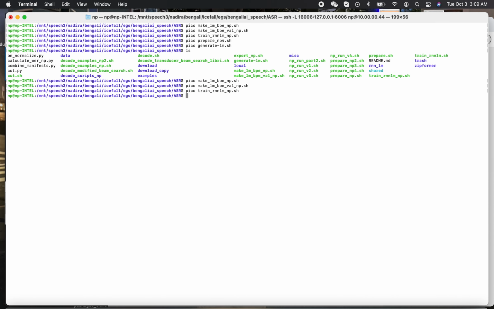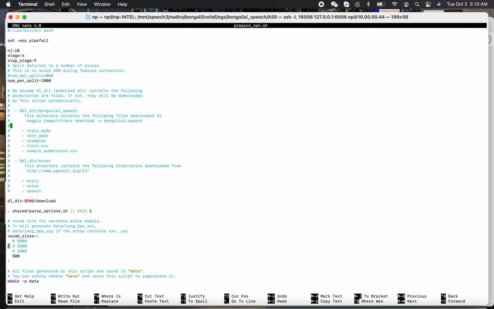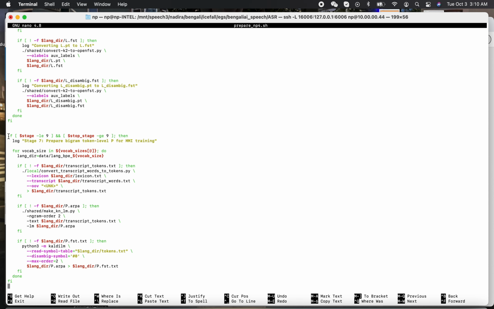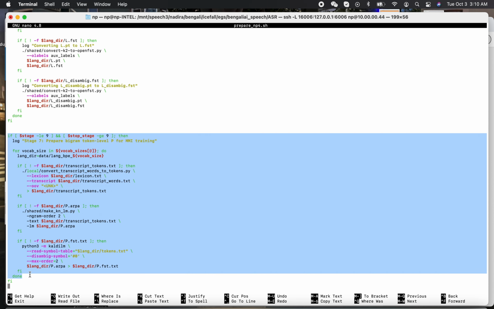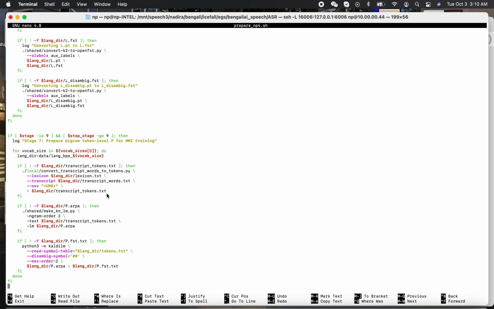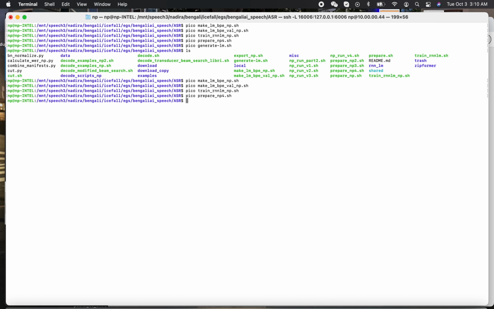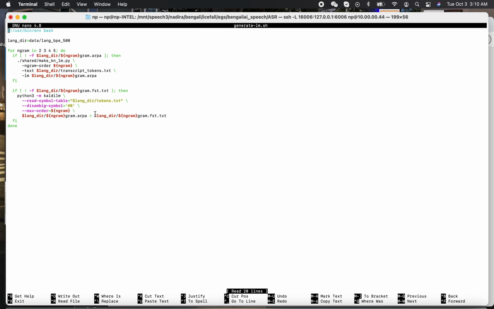So LODR decoding also needs 2 gram model. We have to get 2 gram, we must have transcript tokens. So my prepare script, I had a prepare script, but I added to the bottom of my prepare script another stage, and it prepares transcript-tokens.txt. So this transcript-tokens.txt is needed to generate a language model. Here it is. You don't need 3, 4, and 5.